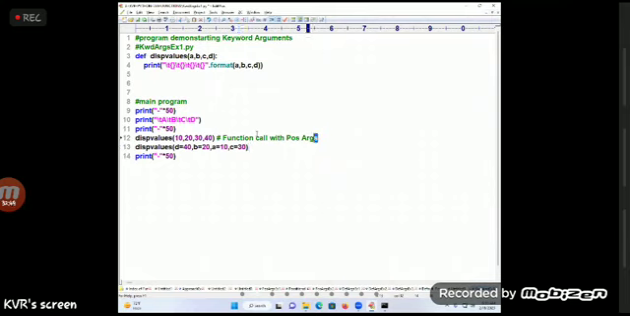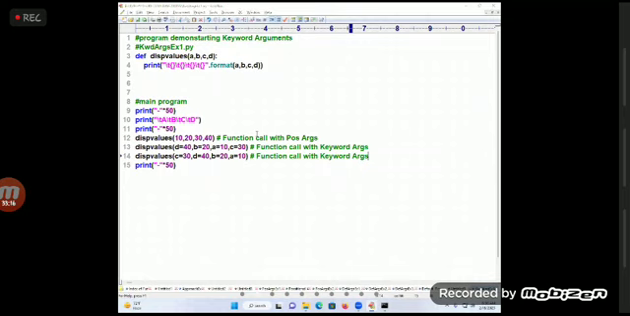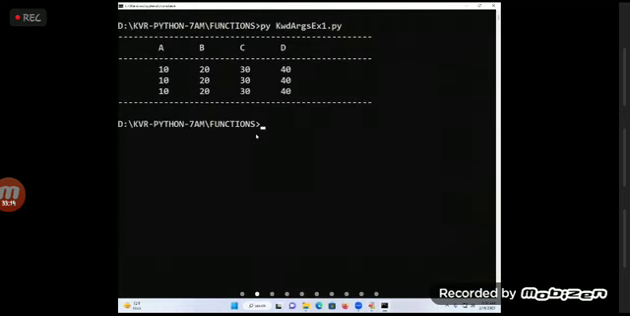Okay. Function call with what next? Function call with what arguments? Yes, keyword arguments. Next, come on, exercise: display values. Tell me, students, C is equal to 30, D is equal to 40, B is equal to what? 20, comma, A is equal to 10. What is this concept? Function call with keyword arguments. You see, students, perfect. Following?